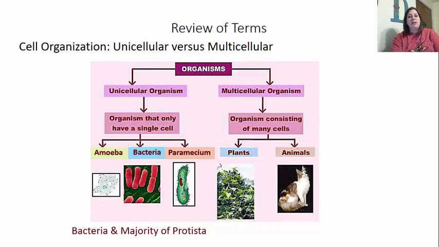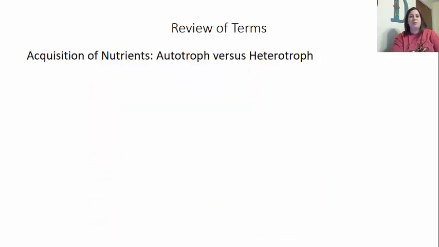So when we're looking here, the majority of your unicellular organisms, of course, are going to be bacteria and your Protista, whereas your multicellular organisms are going to be the animals plus fungi. However, some fungus are unicellular, which consists of the yeasts. So they're kind of the exception to the rule where they can either be unicellular or multicellular.